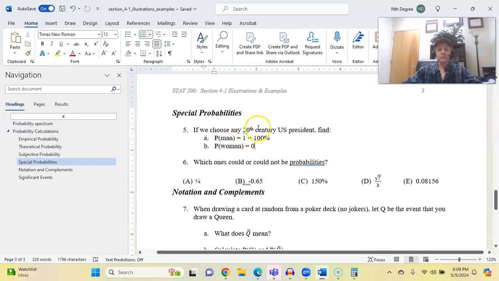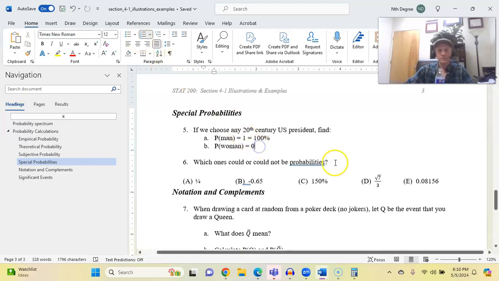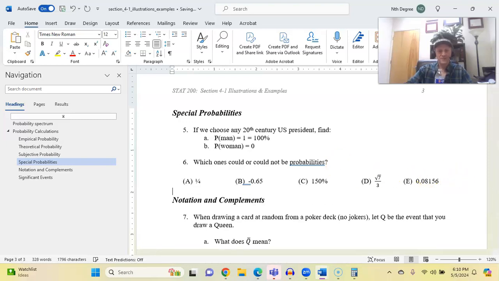Now, of course, I've restricted this to 20th century, but if I change the question and said 21st century or future, then of course we wouldn't know anymore. And then these probabilities would be entirely subjective guesses, because I think it's pretty likely that a president will be female pretty soon. You might disagree. That's why it's called the subjective probability.